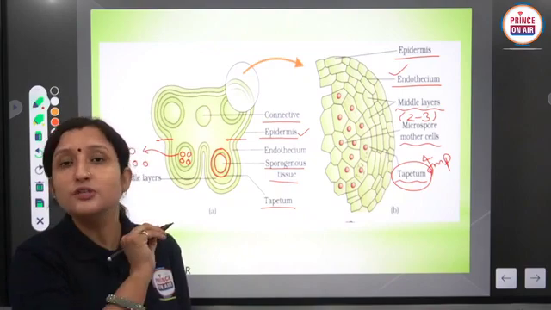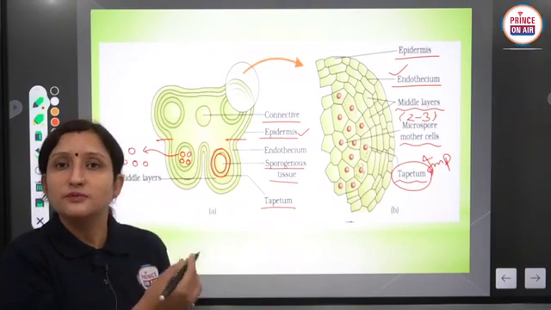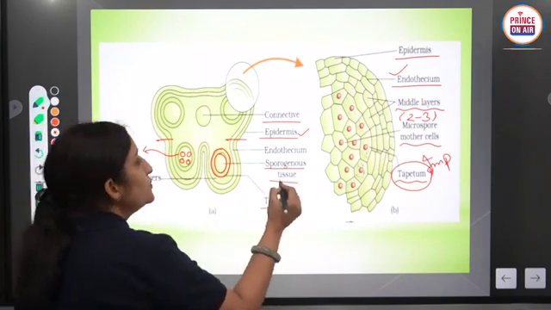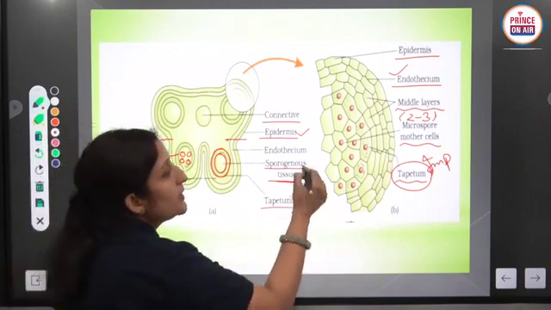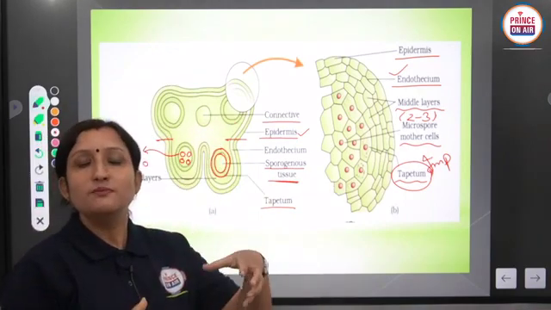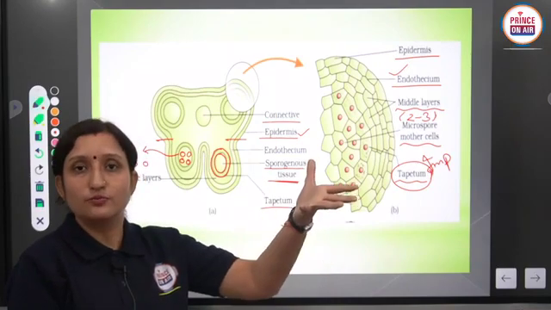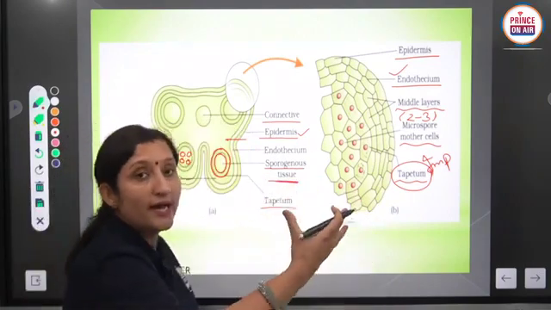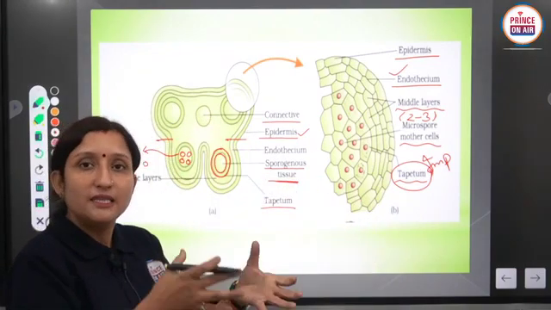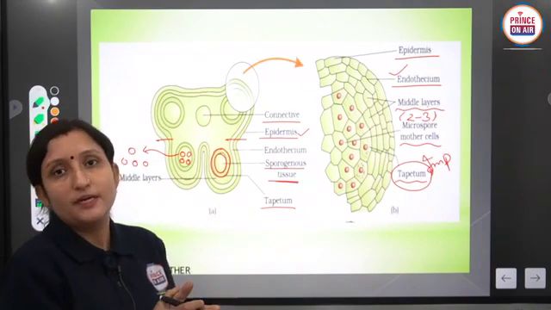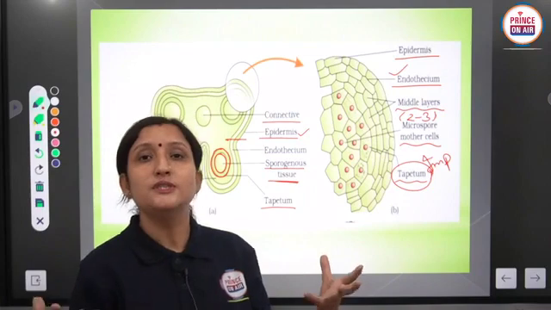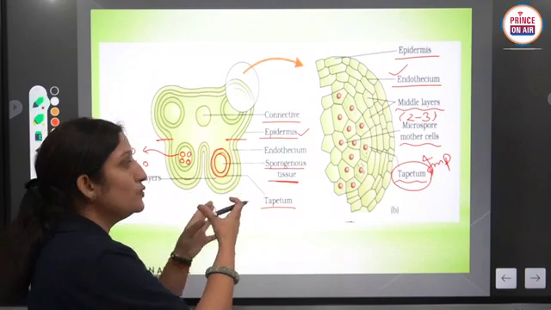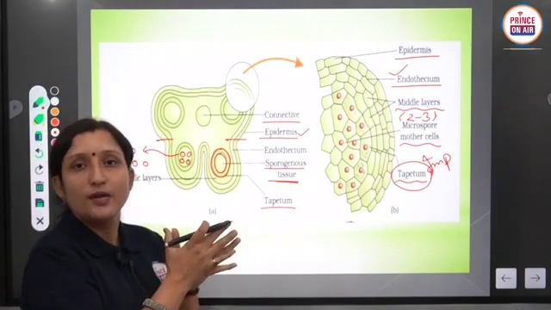It provides nutrition to the developing pollen grain or germ cell inside the sporogenous tissue, because these sporogenous tissues have spore mother cells, microspore mother cells, which are diploid. These microspore mother cells produce microspores, and microspores require nutrition for development. This nutrition is provided by the cells of the tapetum. So tapetum cells have nutrients, and they continuously provide nutrients to the germ cells and pollen mother cells.